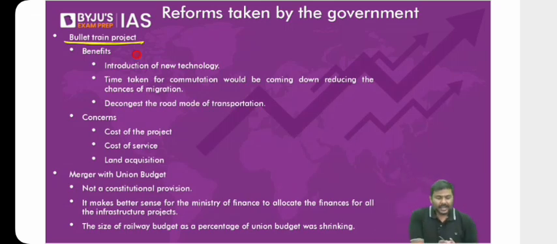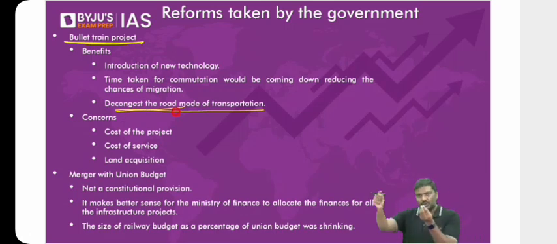Third very important point, it will reduce the congestion on the road. Many of you ask me, why sir, why will it reduce the congestion on the road? If you are able to travel between any stations between these two towns in, let's say, 45 minutes or 1 hour, don't you think a lot of people, rather than preferring road as a mode of transportation, will shift to the bullet train project?